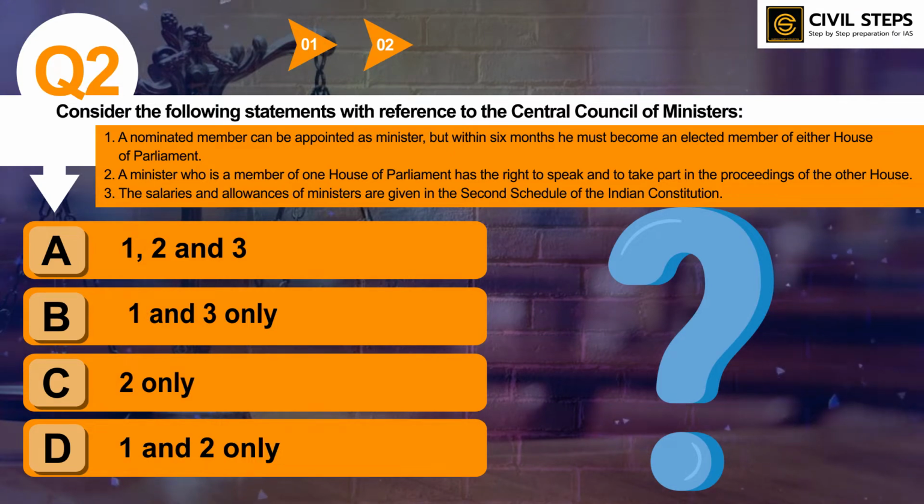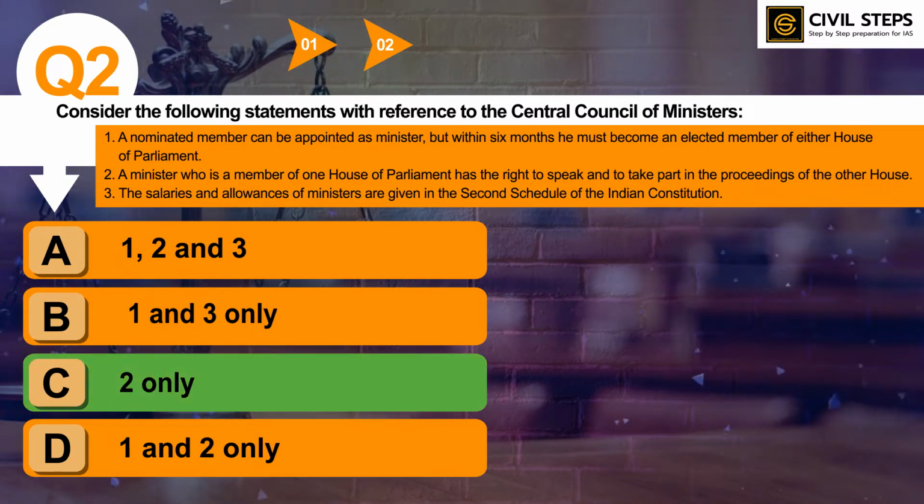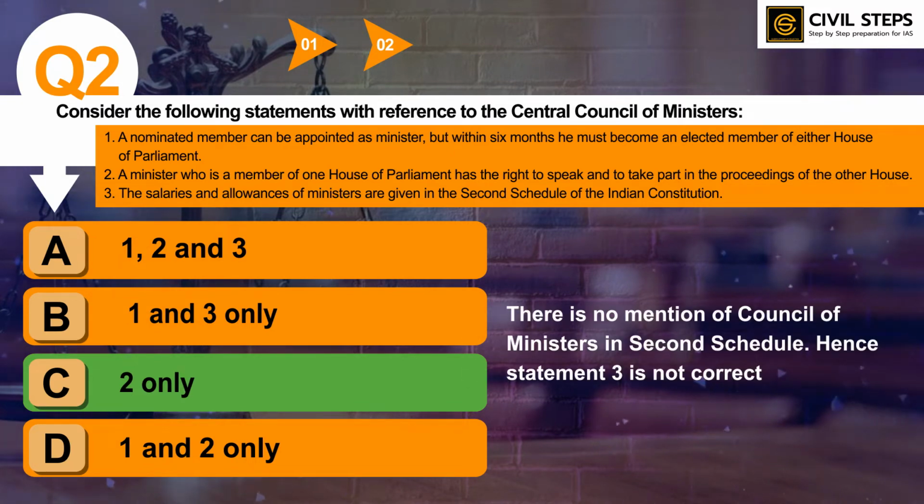So you have to tell the correct answer. You can write down your answer in the comment section. I'll tell you the correct answer of this question, that is option C 2 only. So why is statement number 3 incorrect? Because there is no mention of Council of Ministers in the second schedule. Hence statement 3 is not correct.